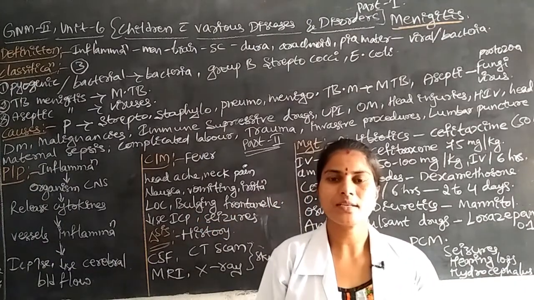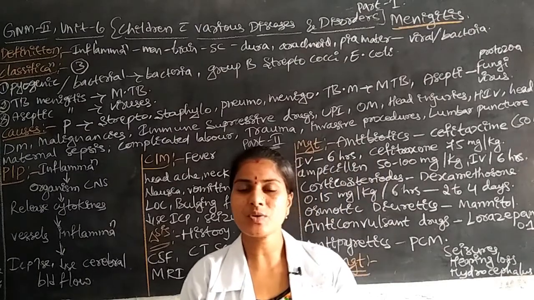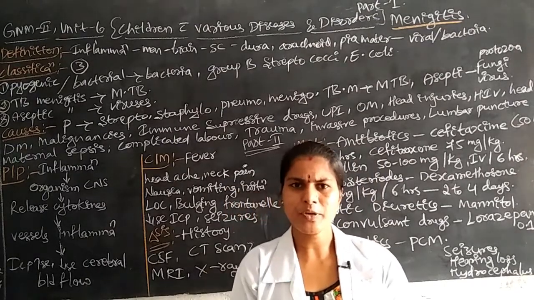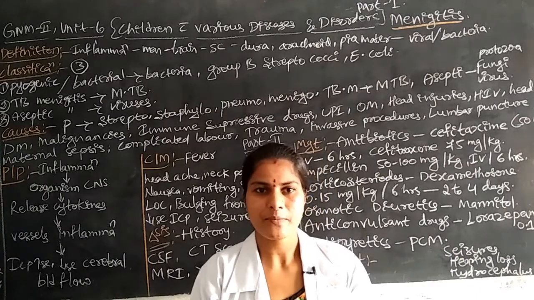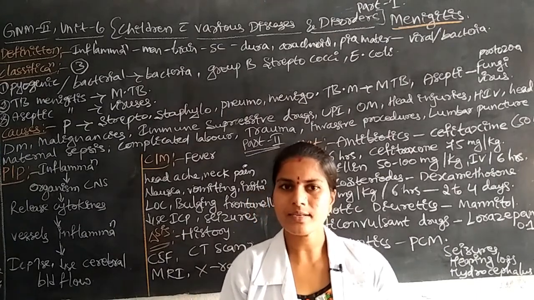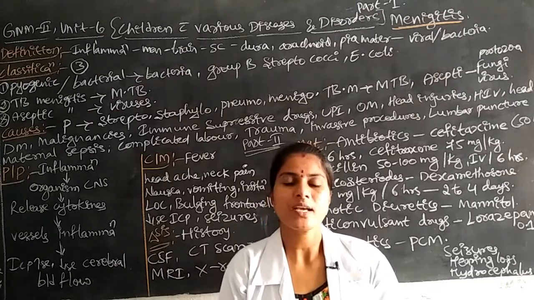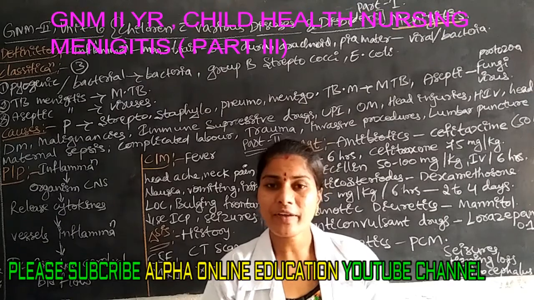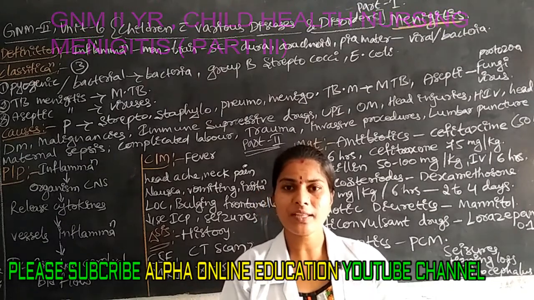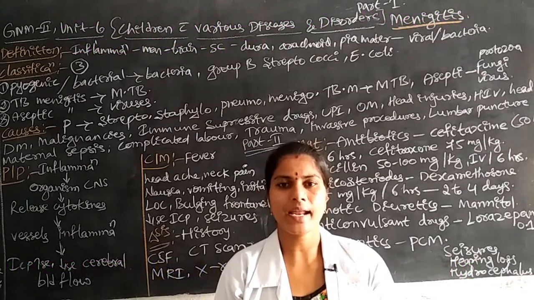Why? Because in childhood they have less immunity and get infections easily. As a nurse, as parents, as viewers, we have to give special and quality care to the children for improving and protecting their health.